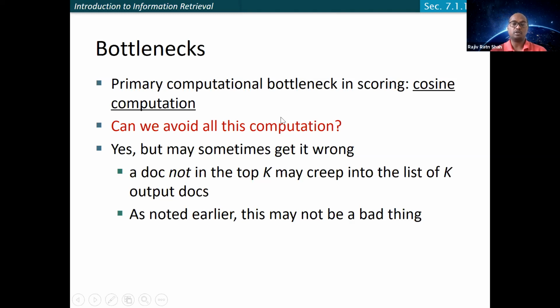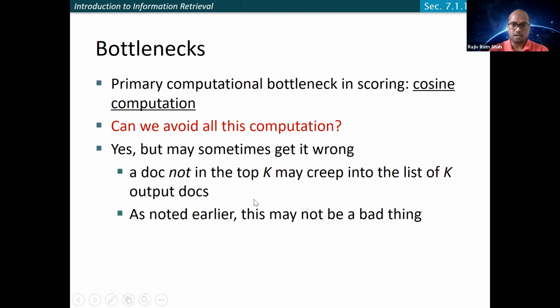If we are able to reduce this computation, then we don't need to compute the cosine similarity for all the documents we have. Is there any way to prune this? Is there any way to discard some of the documents even before computing the cosine similarity? This is something we are going to study today, how we can do so.